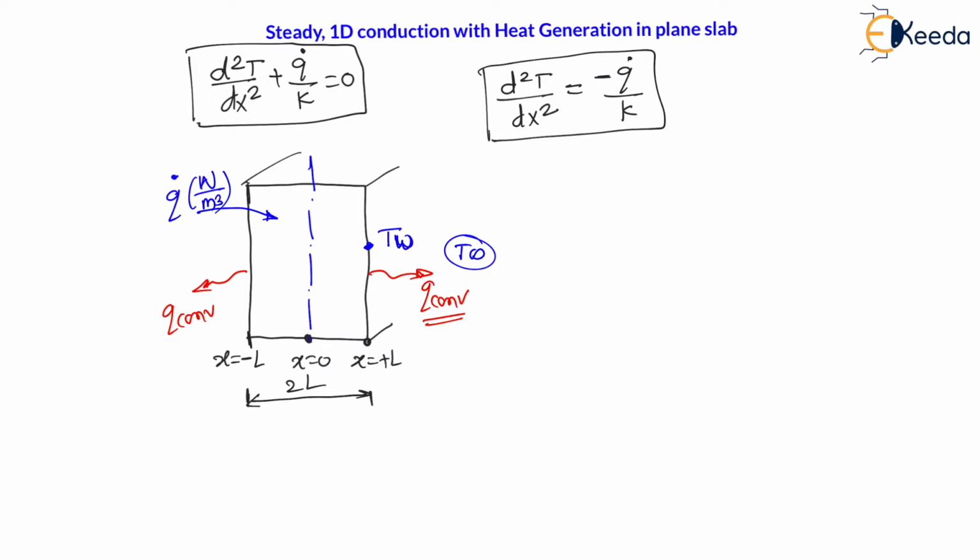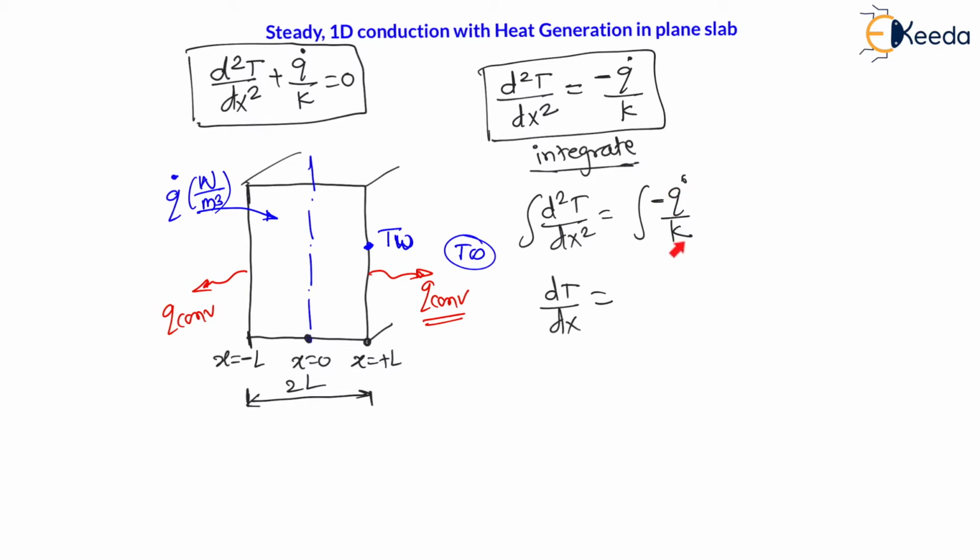So let us integrate this equation. If I integrate this equation, then I will get the temperature gradient along the x direction. Therefore integration of d2T by dx square will be equal to integration of minus q dot by k. Without putting limits, if I integrate, there will be an integration constant. So what is the integration of d2T by dx square? It is dT by dx. Now q dot and k are constant. This material will have some thermal conductivity k, and k is constant, as well as q dot is constant. In the previous lecture all terminologies we have seen, so I suggested at the start of the lecture that you watch my previous lecture, then come here.